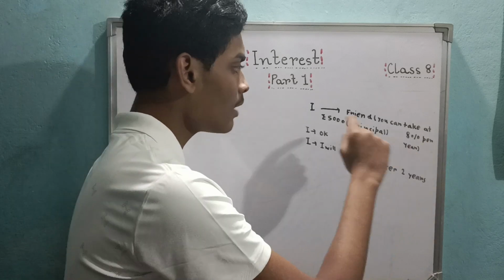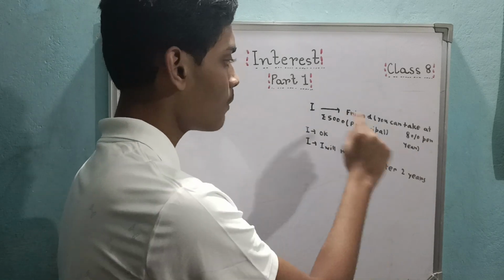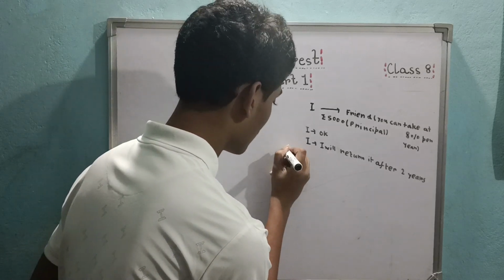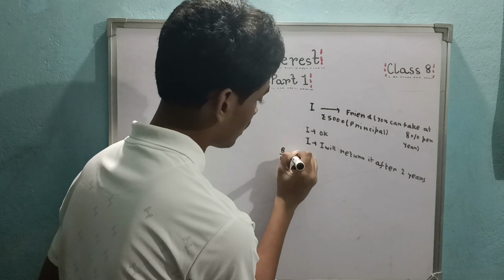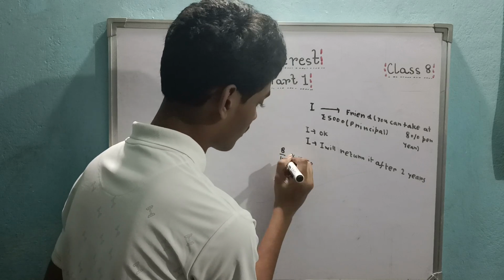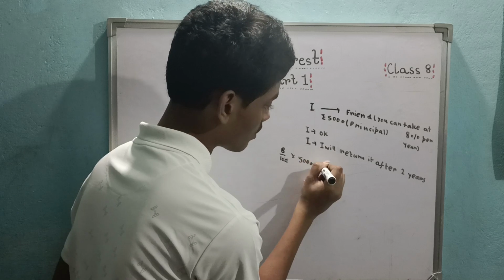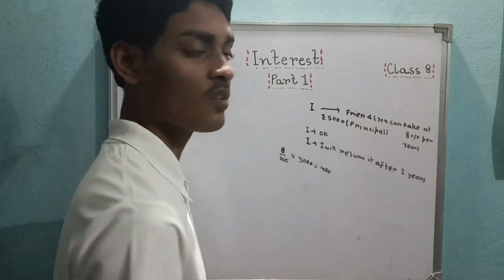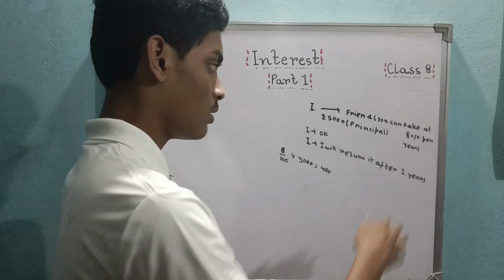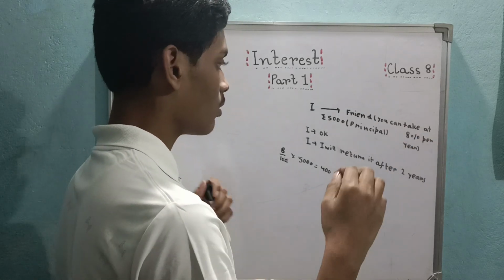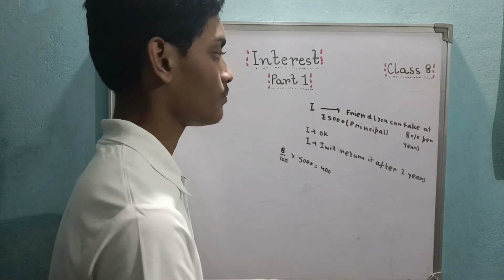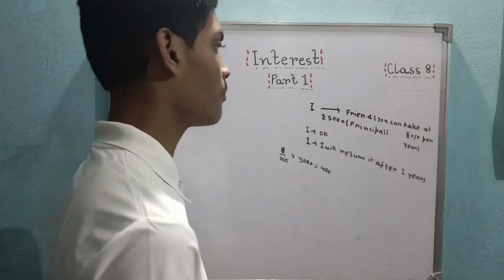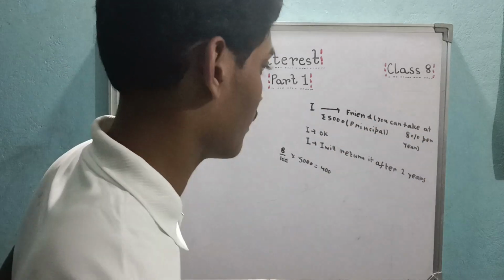See, for 1 year what will be the interest? 8% of 5,000. Suppose that is, what is it? Let me calculate. 8% of 5,000. Quick maths. 400. So see, I told you interest is calculated on principal, whatever amount you have borrowed. This is the rate of interest. So the interest is actually your rate percent of principal. Actually, that is the case.